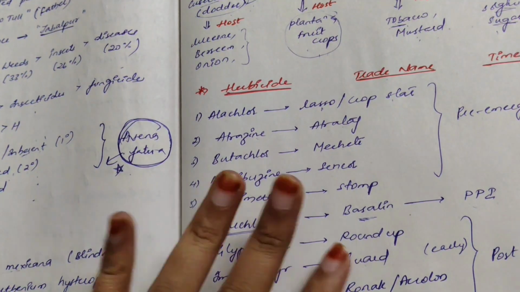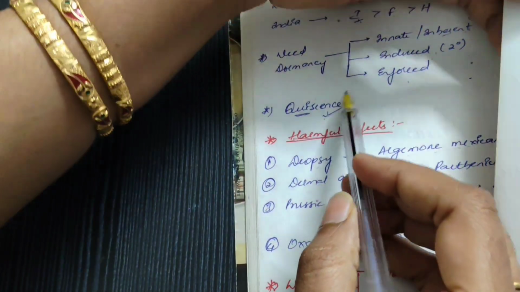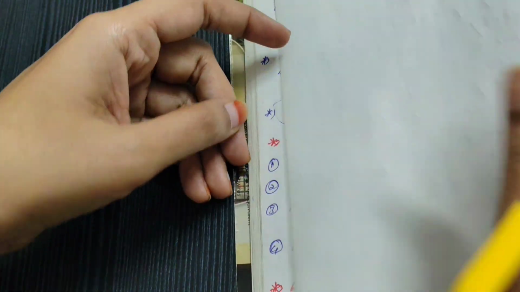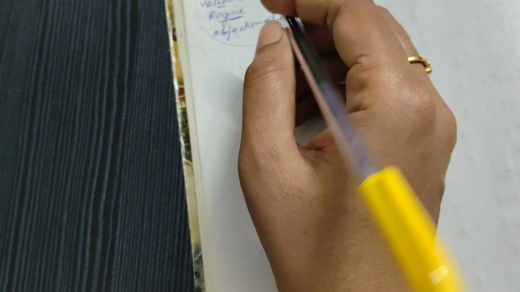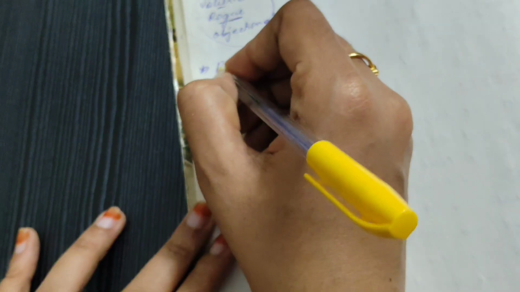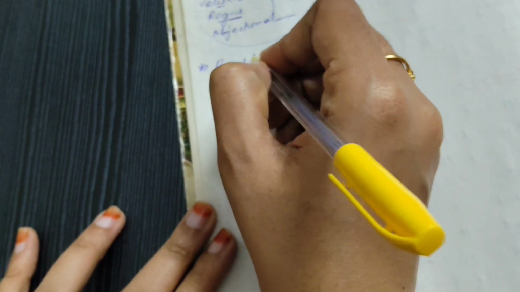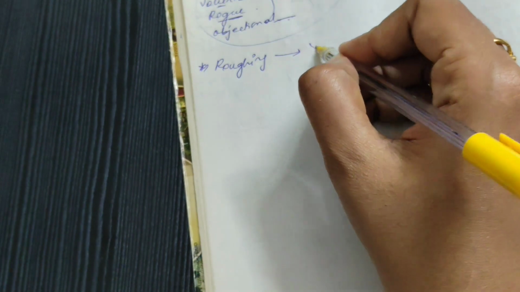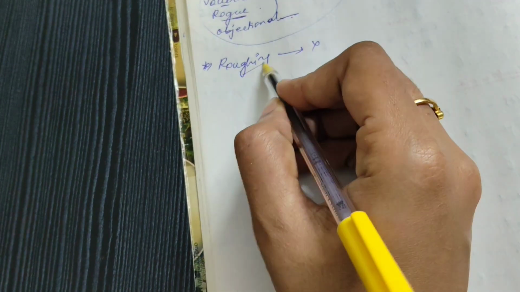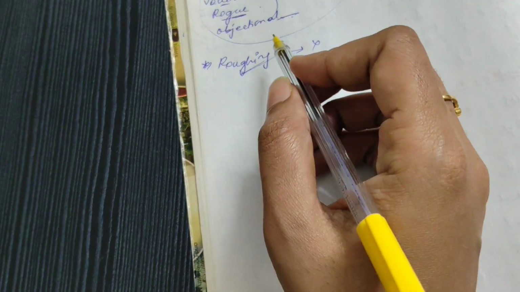If we talk about a few terminologies, one terminology you get to see is quiescence. Quiescence is dormant life, a resting stage. After that, rogueing means removal of off-types from the crop. Whenever we are in the field, if we remove the different weeds, the process is called rogueing, removing off-type plants.